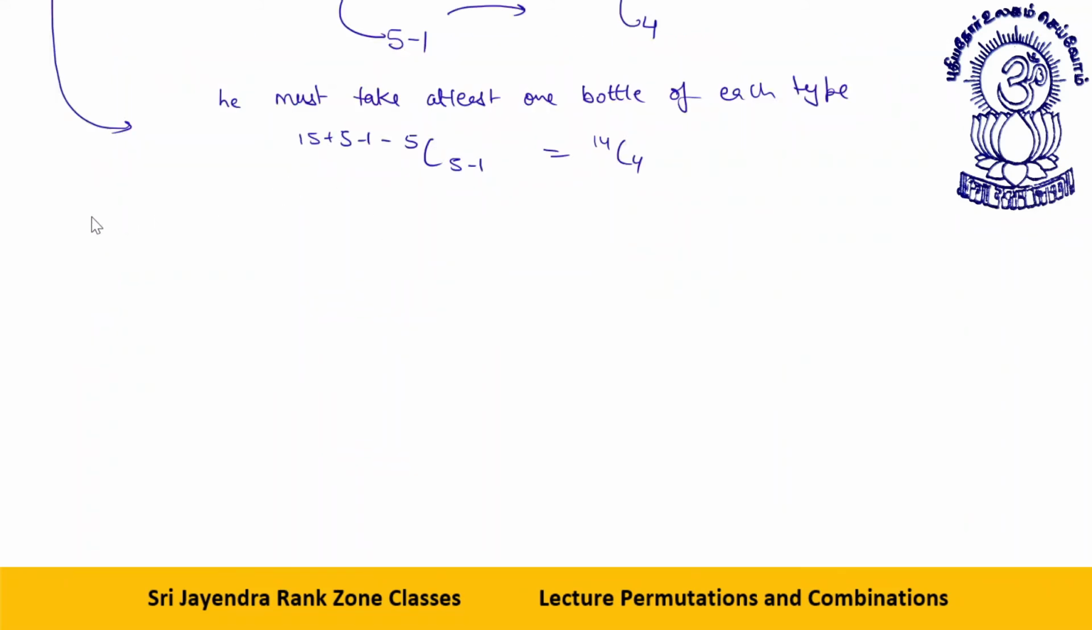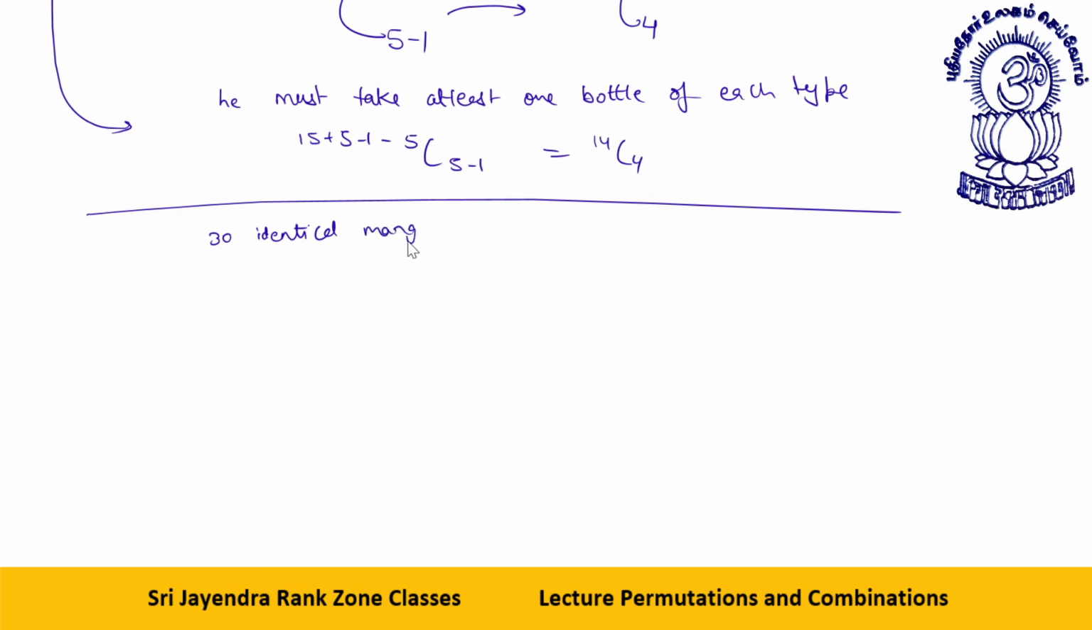The next question. We have 30 identical mangoes, or similar mangoes. These are to be distributed among 4 boys. There are no constraints, no limitation. Options are A, 33C4, B, 33C2, C, 5456. Option D is none of these.